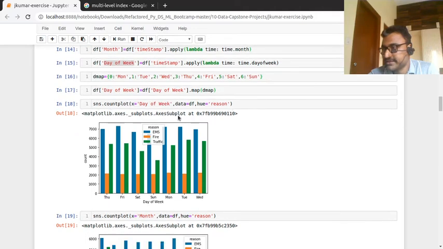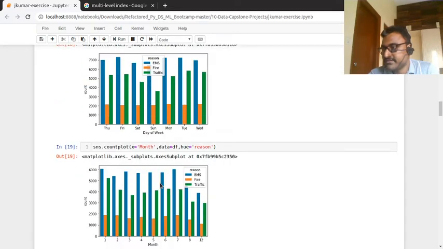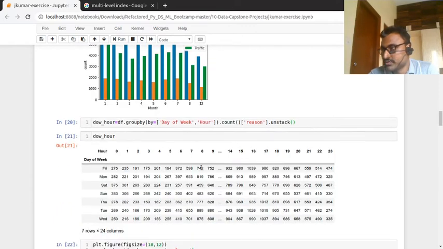Then you are able to see the count plot here. See this diagram: on Thursday fire is less but traffic is high. Mostly EMS is high, and the highest EMS happened on Monday and Friday. Monday and Friday had the highest events, and the first month had the most. That is how it is working.